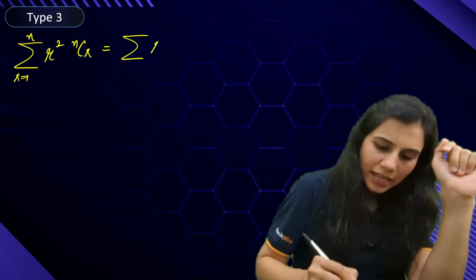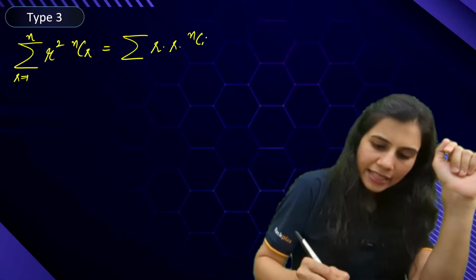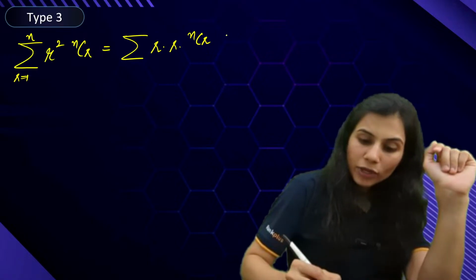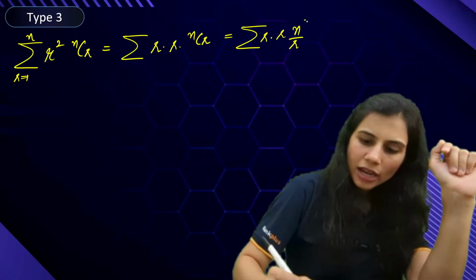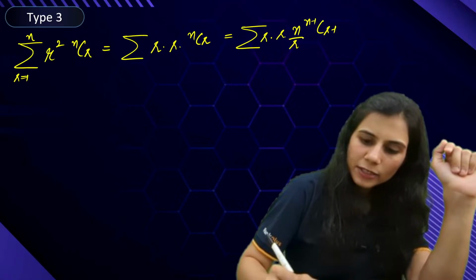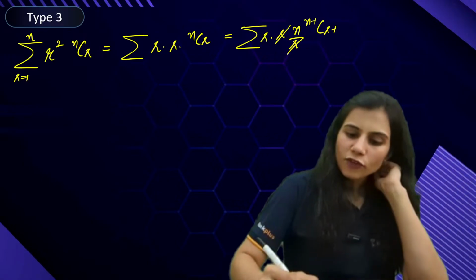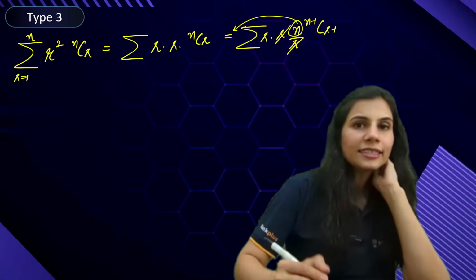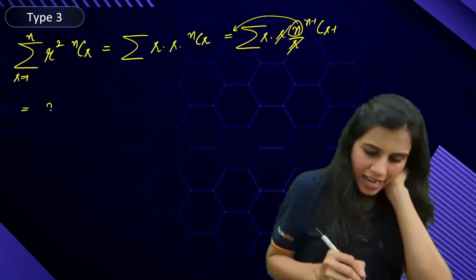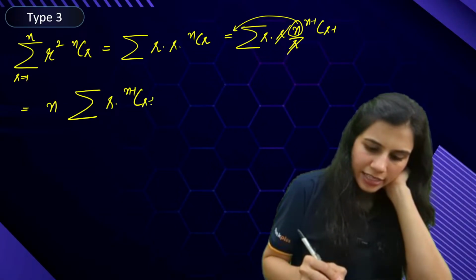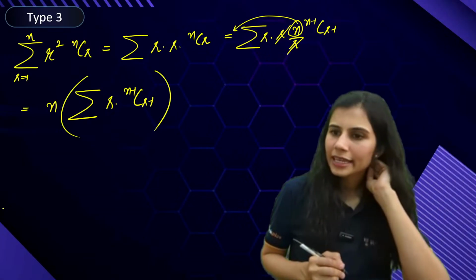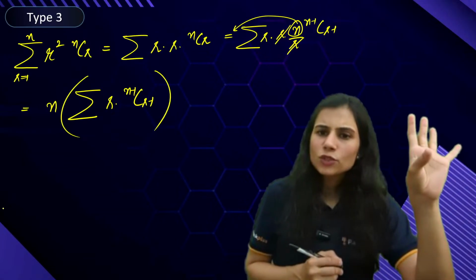Carefully listen to me. I write it as r into nCr. Now look at the steps. Very intelligently I'm going to perform the steps. This is n upon r times n minus 1 C r minus 1, r cancels out. Now n I have obtained, which is a constant. It will jump out of the summation sign. I will get n then summation r into n minus 1 C r minus 1. Correct till here? Easy peasy lemon squeezy.